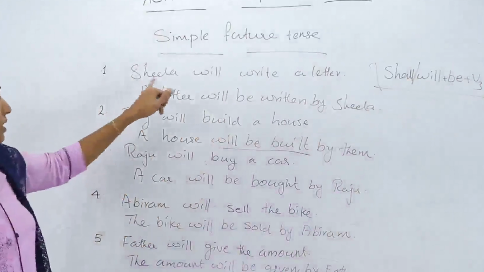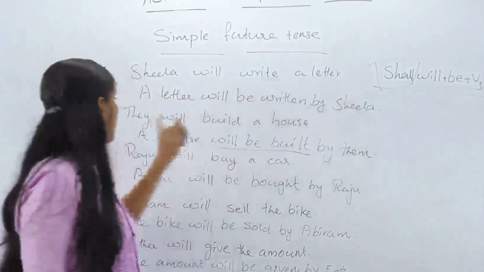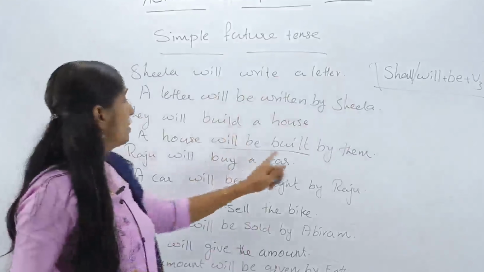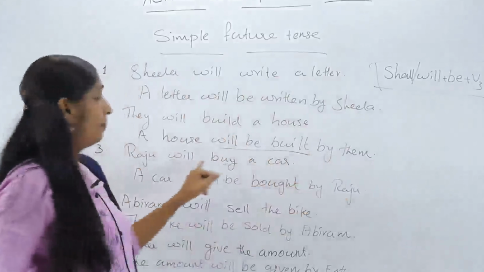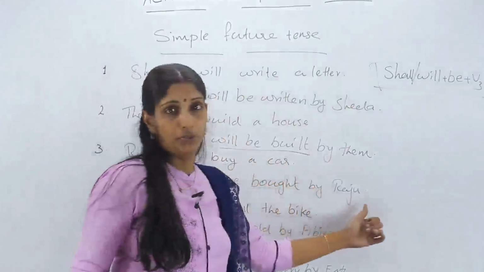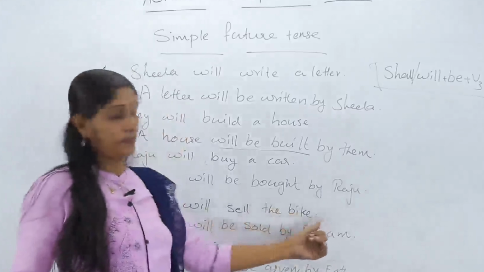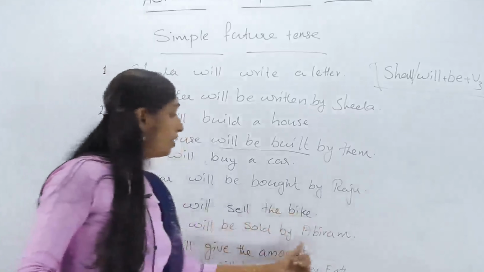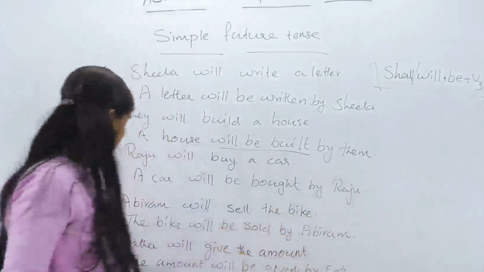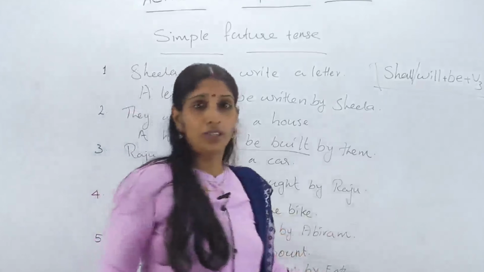Look at Sheila will write a letter. A letter will be written by Sheila. They will build a house. A house will be built by them. Raju will buy a car. A car will be bought by Raju. Fourth sentence, Abhiram will sell the bike. The bike will be sold by Abhiram. Father will give the amount. The amount will be given by father. Hope all of you understood.